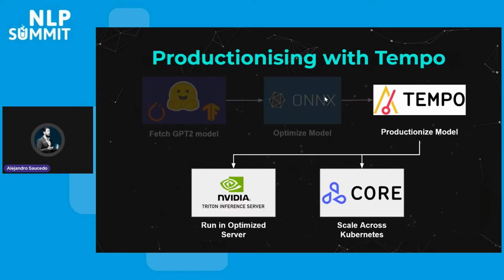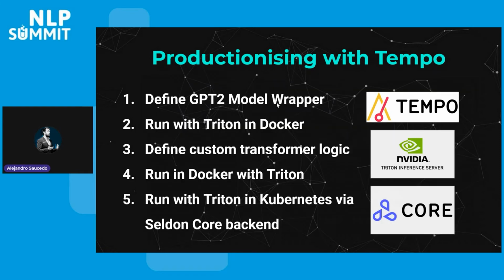That will then allow us to say, okay, well, now I have an optimized model. How can I now start creating some sort of abstraction so that I can serve it? And Tempo provides us with this very simple to use interface to actually productionize these models. The steps that we're going to be able to leverage with Tempo are the following. First we're going to be able to just define the GPT-2 model wrapper.